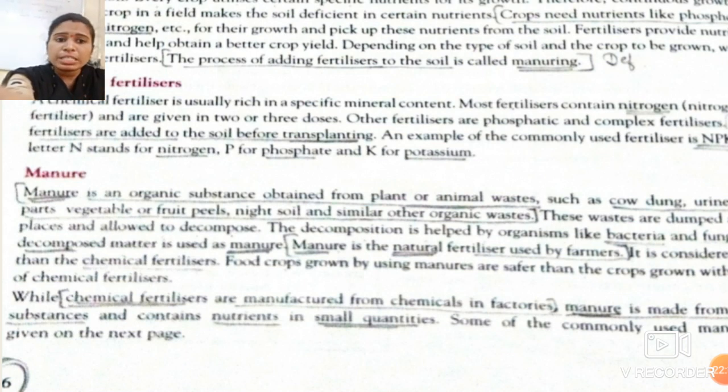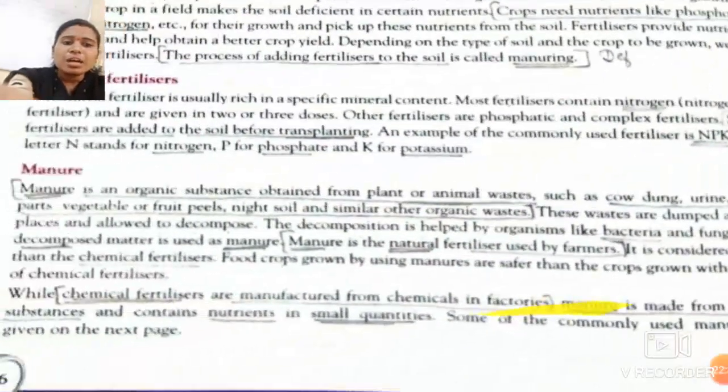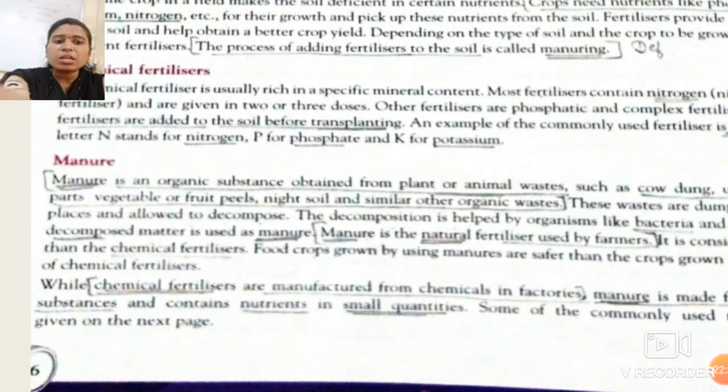So manure is a natural fertilizer which is used by farmers. Again students, I repeat, what is manure? Manure is an organic substance and a natural fertilizer which is used by the farmers. Now, it is considered better than the chemical fertilizers.